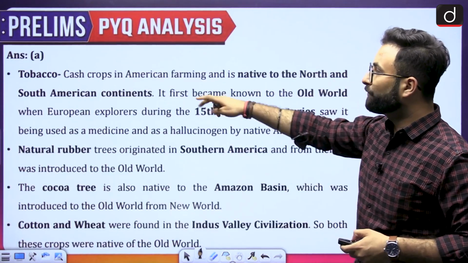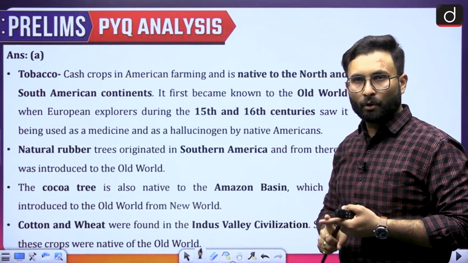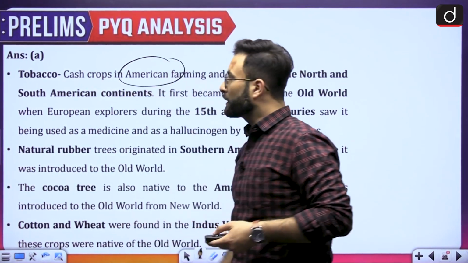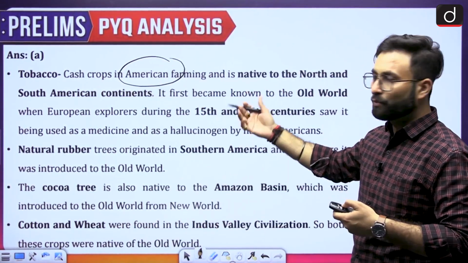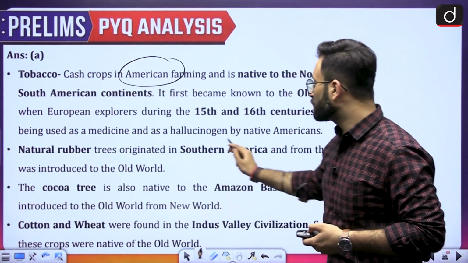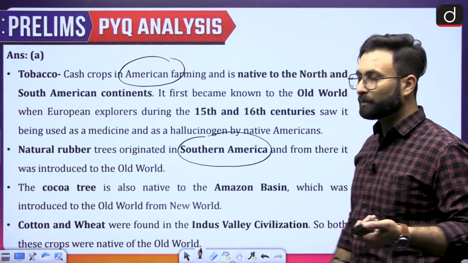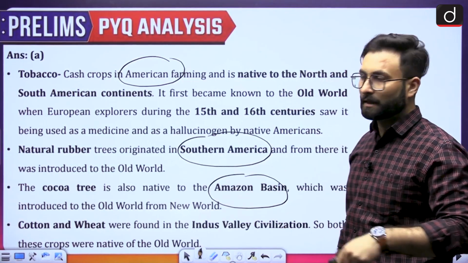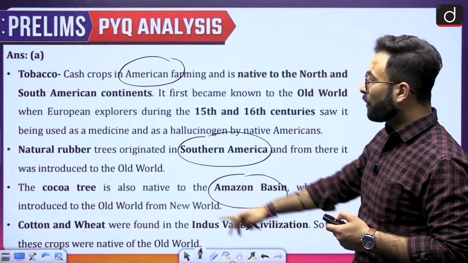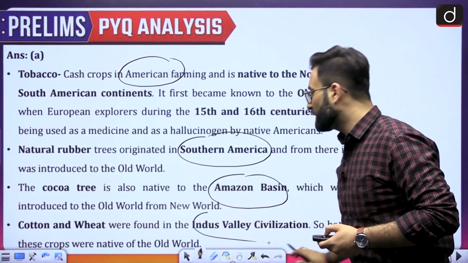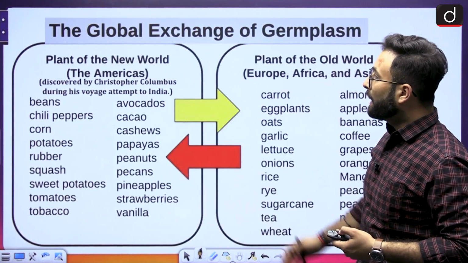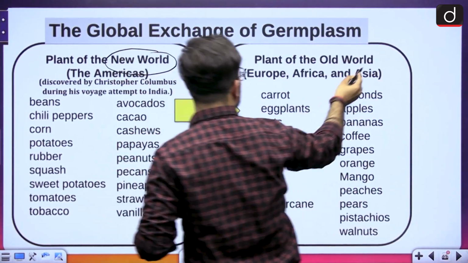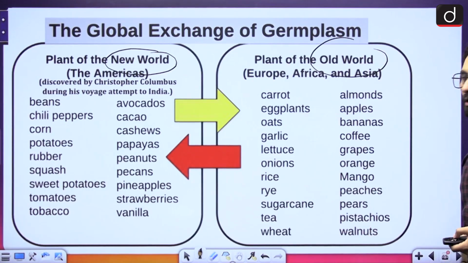We have already seen what the old world and new world are. Tobacco is a crop from South America, so it is from the new world. Natural rubber is also from South America, so it is also from the new world. Cocoa is from the Amazon basin, Southern America, so that is also new world. Cotton and wheat were found in the Indus Valley civilization, so they are from the old world. I have taken the list here: these are the plants of the new world, and these are the plants of the old world. You can go through this, or take a screenshot.